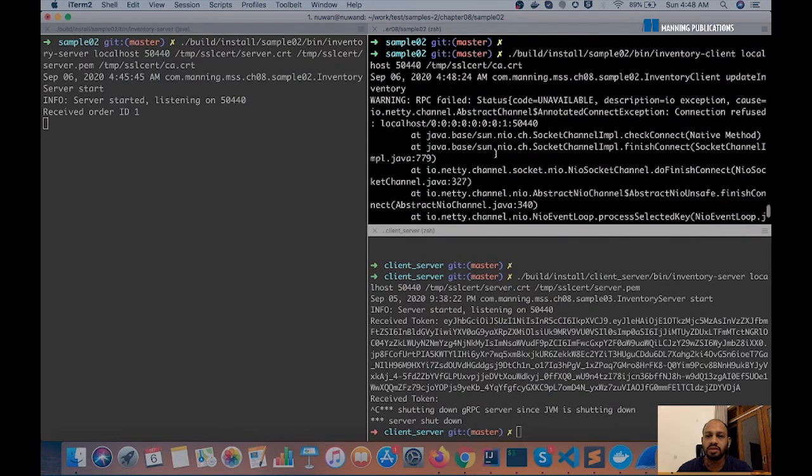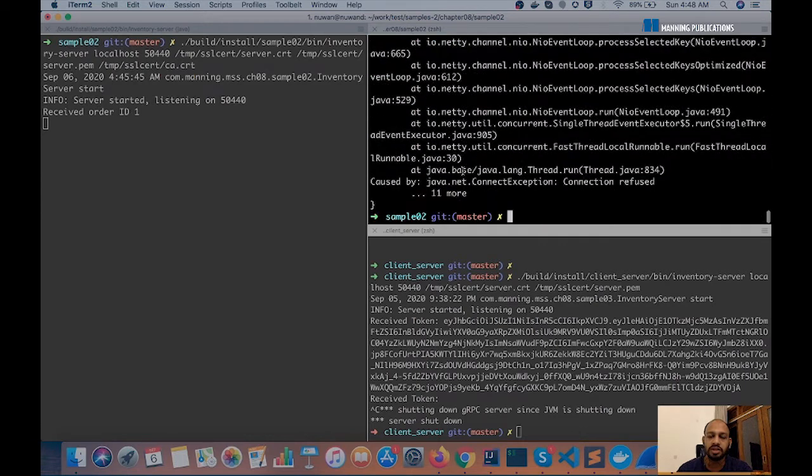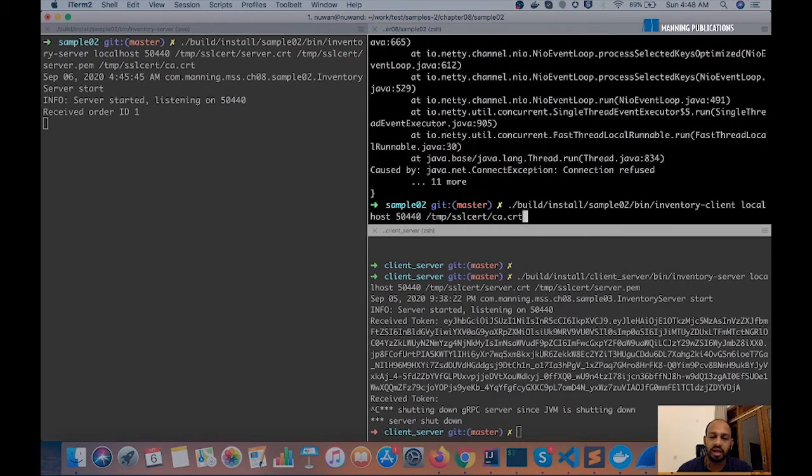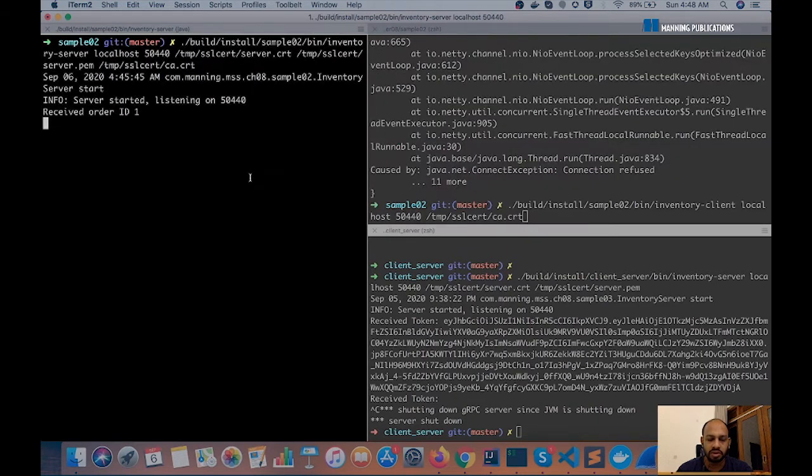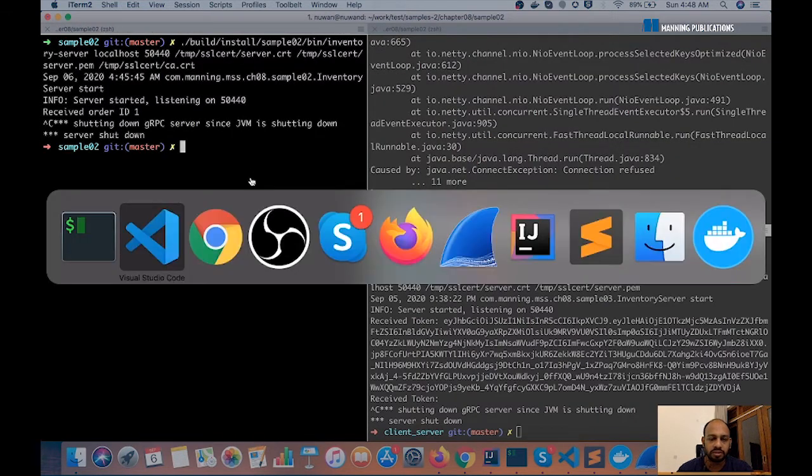As you can see here, we are getting a connection refused because mutual TLS has failed. In this instance, although the client can trust the server, the server cannot trust the client, because we started the client without specifying its key store locations. So that's basically how you can enable mutual TLS.